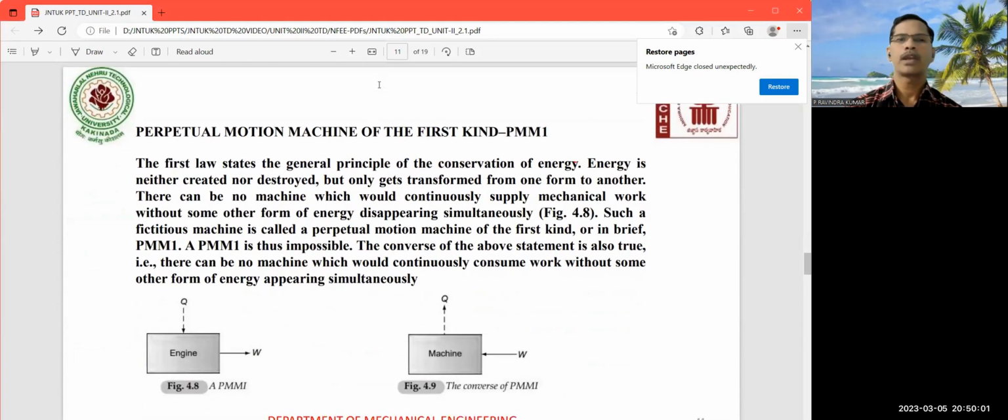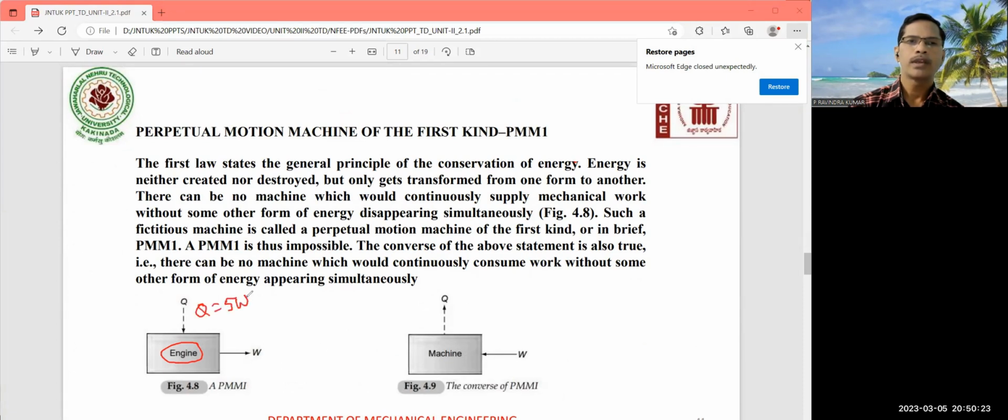Perpetual motion machine of first kind. So you observe the diagram here. So any engine, this is the engine. The engine is going to produce the work when you supply energy. Suppose you are giving 5 watts of energy, and in this case you are getting 1 watt, then it is okay. But according to this perpetual motion machine, it is a fictitious definition, or it is a fictitious machine.